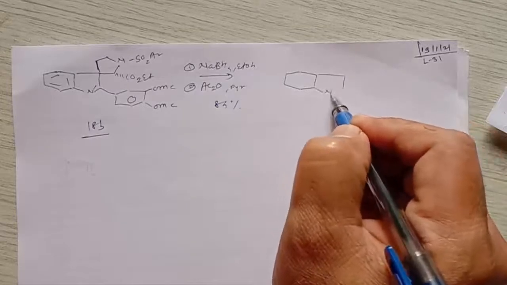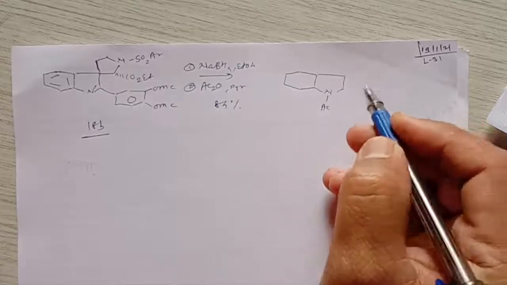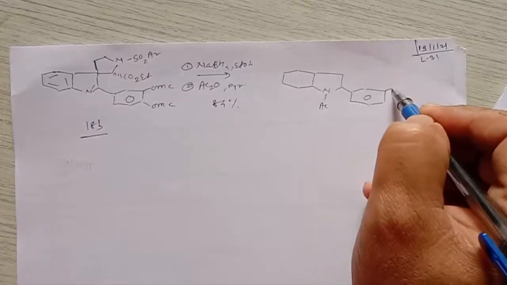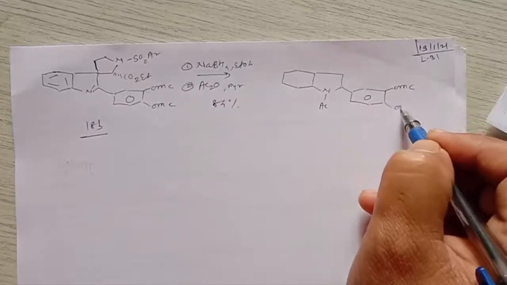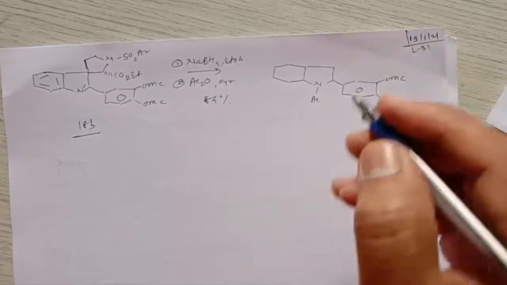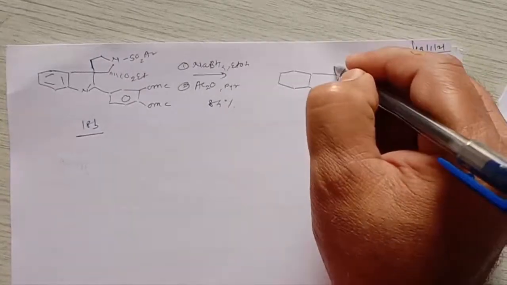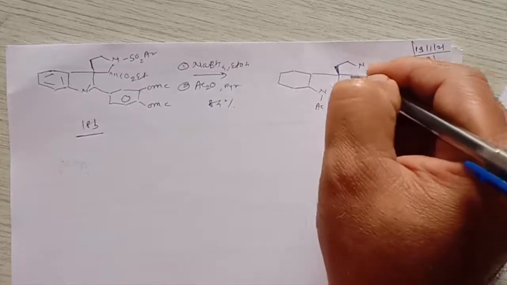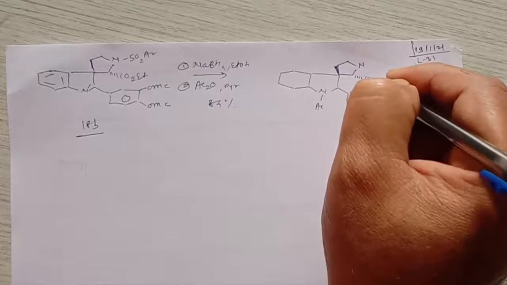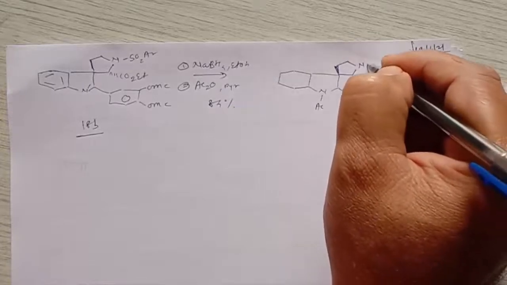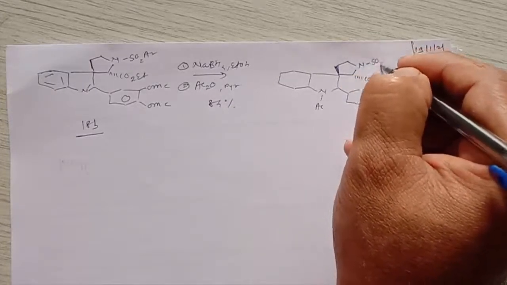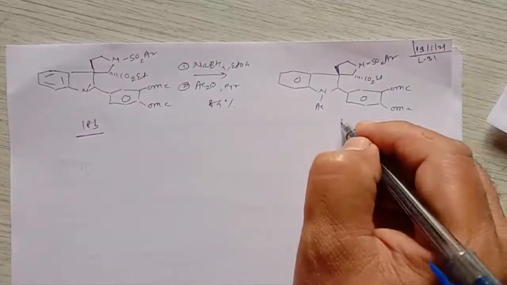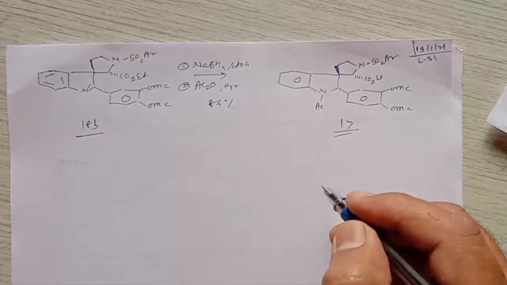That means it gives N-acylation, that means the Ac group will be attached here, and then this aromatic ring will remain the same, containing the OMe functional group, and here this five-membered ring will be the same, which contains the COOEt group, and here is SO2Ar, right? So this molecule is called intermediate number 17.